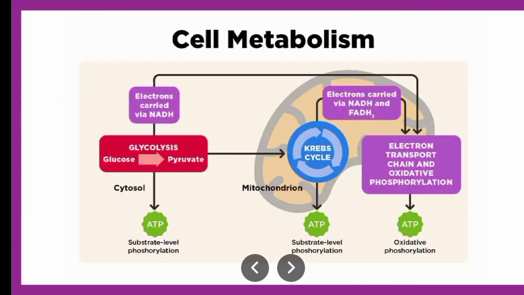So this cell metabolism, if you will talk about particular carbohydrates, we are starting with the carbohydrate metabolism. Here you can see various processes are involved. Like first is glycolysis, wherein glucose is converted to pyruvate through various reactions which are involved in the cytoplasm of the cell. This glycolysis occurs in almost all the cells.